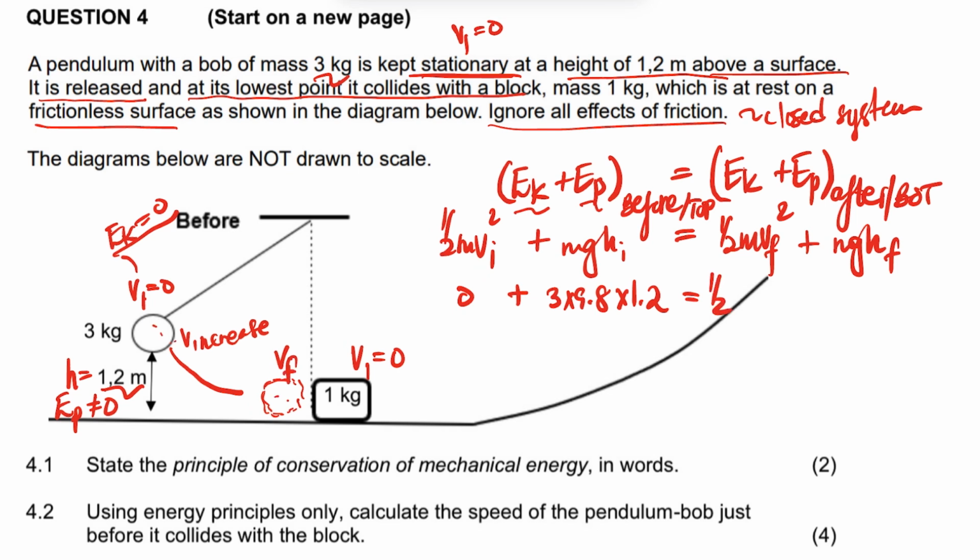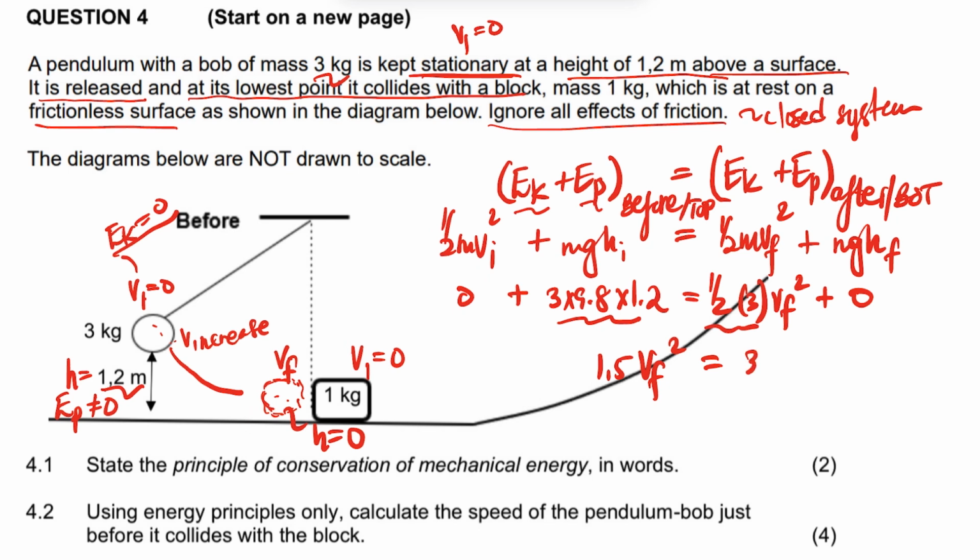So it's going to be half the mass, which is 3, and then the final velocity is the one that we want, plus the gravitational potential energy here. Since the height when the bulb is here is 0, that means the gravitational potential energy is going to be 0, right? And then, guys, when you do the math, half times 3 is going to be 1.5 VF squared equal to this.